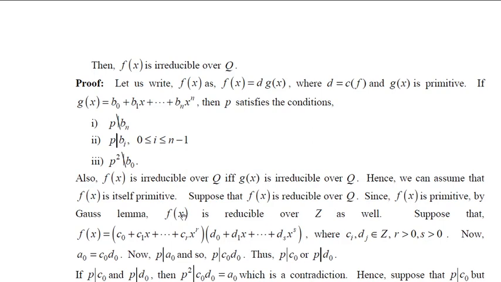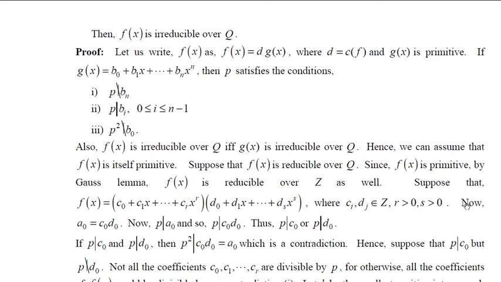So f(x) can be written as a product of two polynomials whose degrees are greater than or equal to 1. Now let us assume f(x) equals (c0 plus c1x etc. up to cr x to the power r) times (d0 plus d1x etc. up to ds x to the power s), where each of these coefficients and constants come from Z, and r and s are greater than 0.